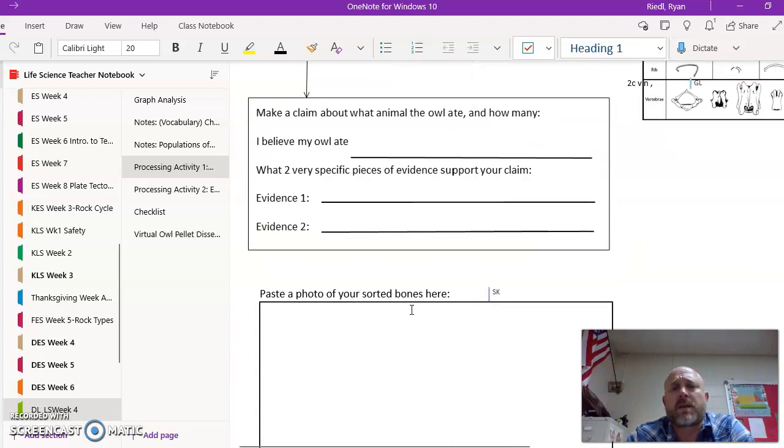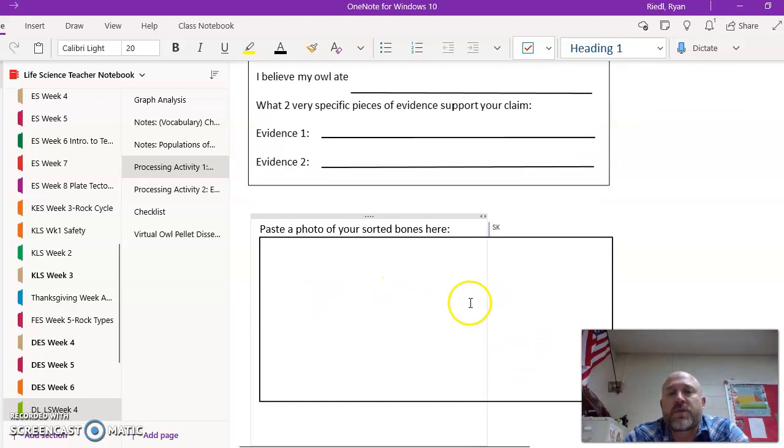If you find a bird skull, that's going to be awesome. I know in Mr. Riedel's class, we have not found any yet. I've told you guys that. So I'm really excited if you guys do see one. And then once you've sorted all your bones, take a picture of it and post it right down here for us. We want to see that.